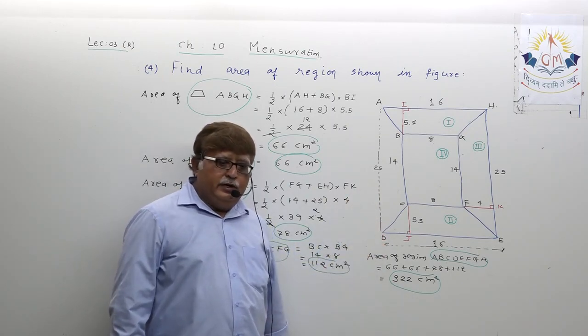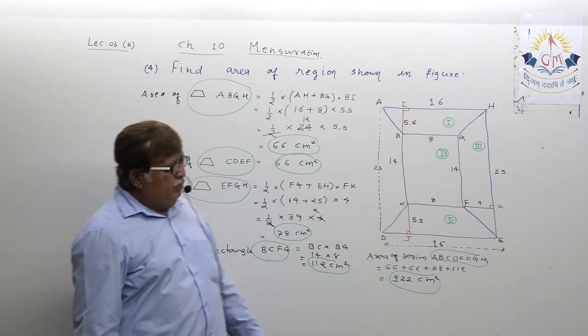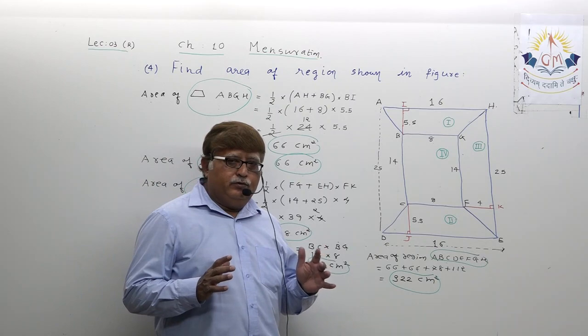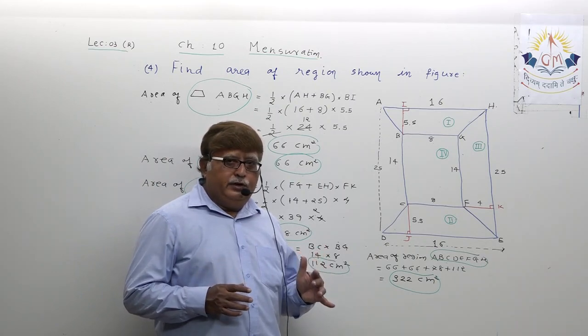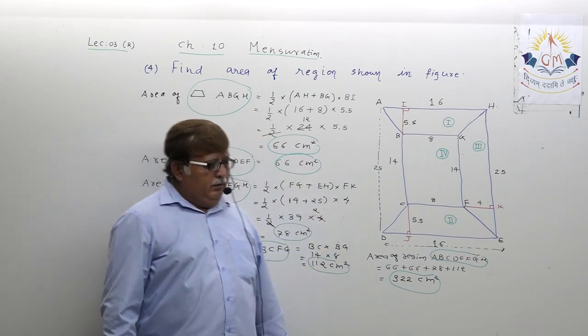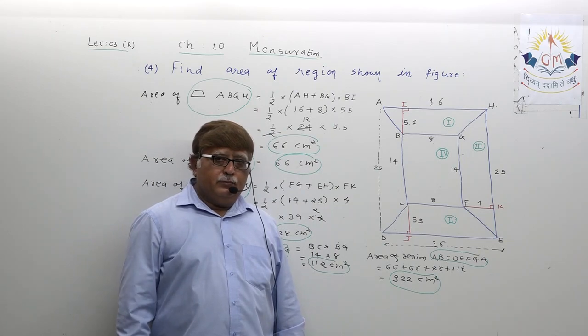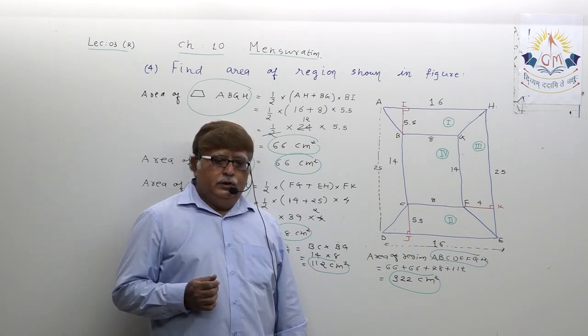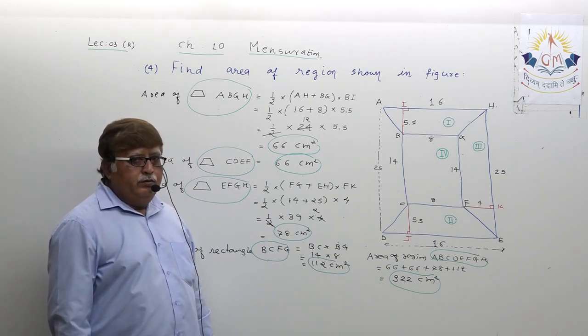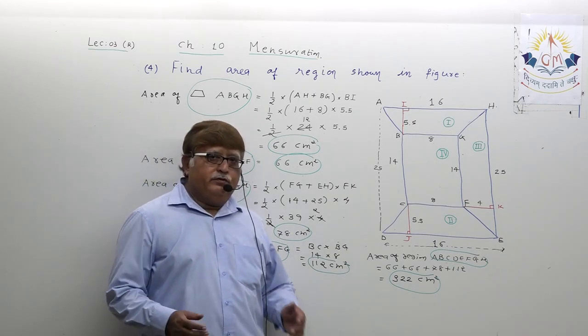Suppose in this diagram we were able to visualize a combination of four figures, three trapeziums and one rectangle. So I immediately labeled them as region number 1, 2, 3, and 4.